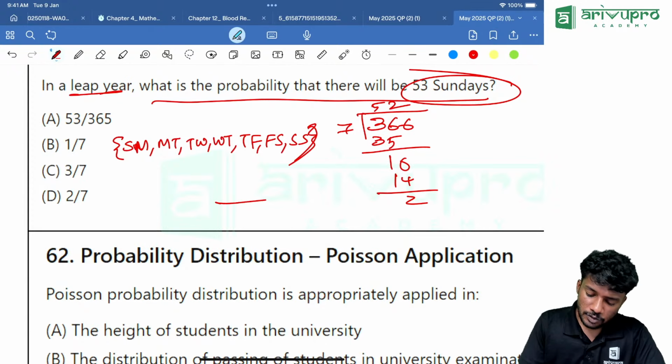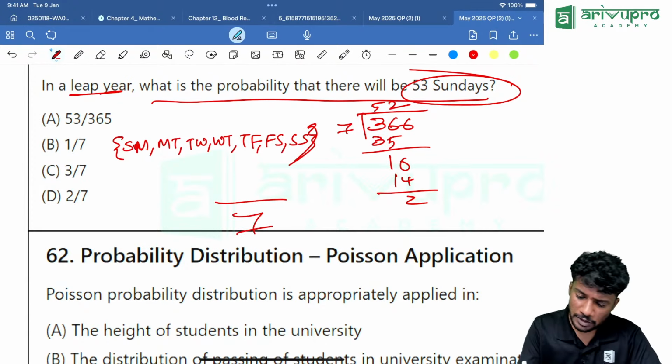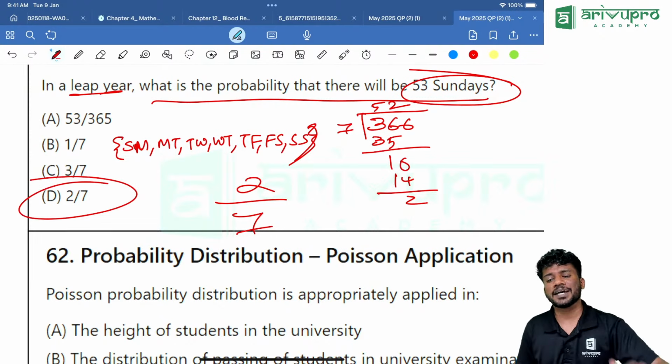Now in total sample space it is 7. Then how many Sundays are happening? That 2 of the pairs have a Sunday in a leap year. Answer is 2 divided by 7.